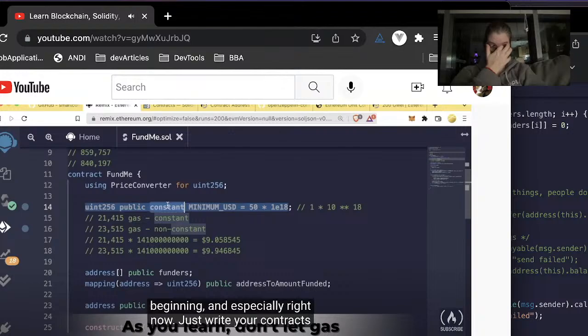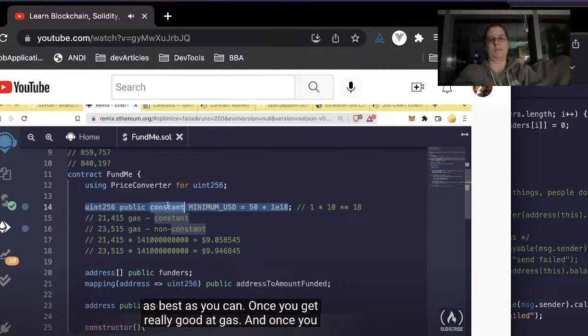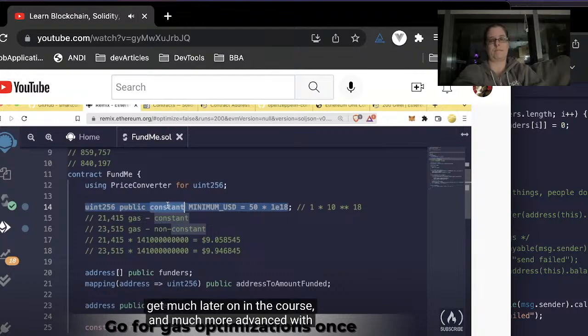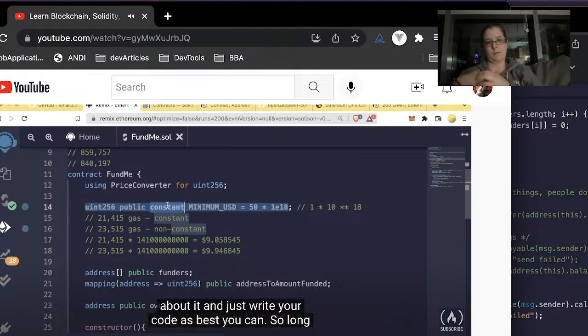In the beginning, and especially right now, just write your contracts as best as you can. Once you get really good at gas and much later on in the course, much more advanced with Solidity, then you can start going back and working on gas optimizations. But do not let gas optimizations hold you back, or if you start stressing over it, just let it go. Don't worry about it and just write your code as best you can. So long story short, do not stress about gas optimizations right now.